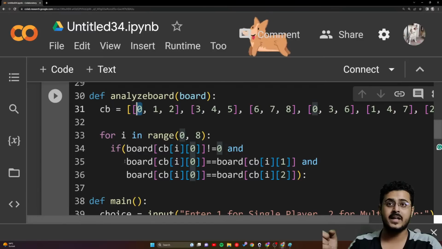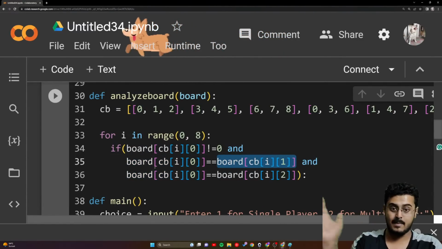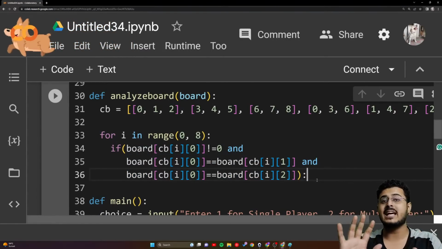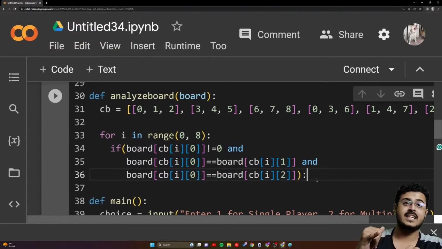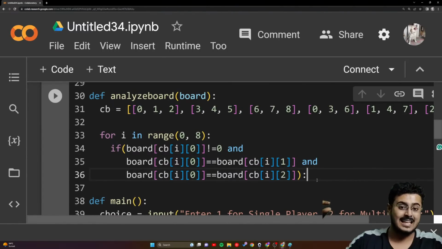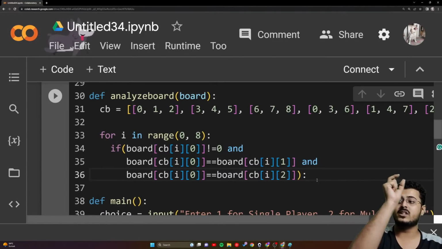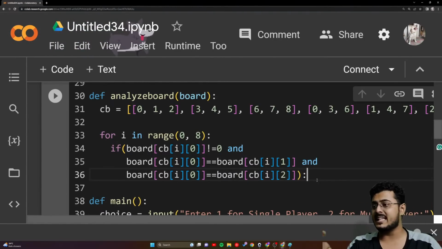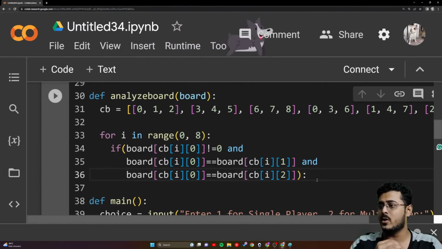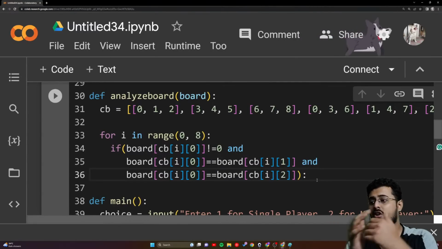Secondly, if the first digit in the board is equal to the next digit, and that is equal to the third digit, only in that case has somebody won. It is not 0. We have already checked that the first digit is not 0, and the first digit is equal to the second digit is equal to the third digit as well. In that case, somebody has won, either with 1 or minus 1, right, guys? Please let me know. That is either X or 0.